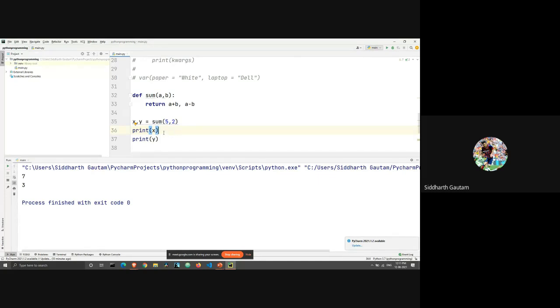And that is the output, which is why 5 plus 2, 7, is the value of x. When we are printing x, we get 7. And when we are printing y, we get 3, because 5 minus 2 is 3.